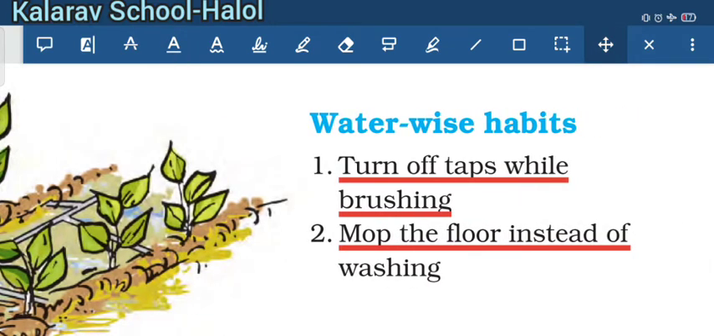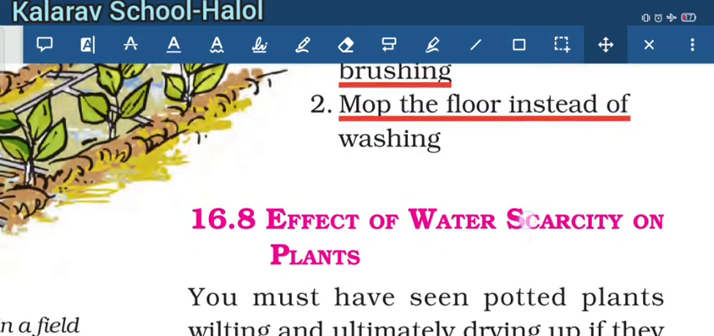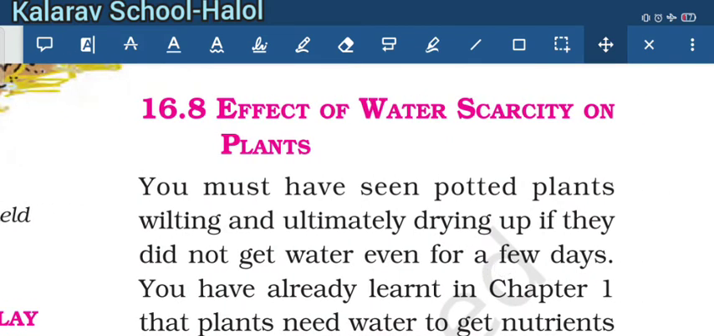Also in other activities, use a minimum amount of water for bathing. Always turn off the tap while it is not in use. Don't use a pipe to water the plants, use a sprinkler to water the plants. There are a number of activities, or ways, by which we can minimize the waste of water.